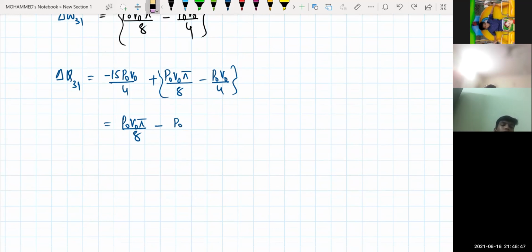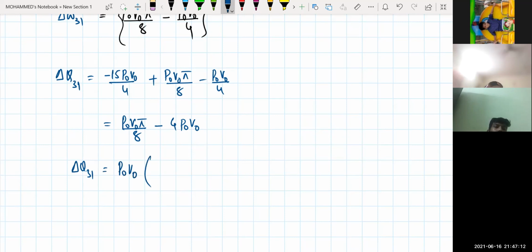I'll remove this one. Anyhow, it doesn't make much difference. So this will become for me how much? P naught V naught, I can even remove this one. Even this one I can write as 4 times P naught V naught. Correct? So delta Q from 3 to 1 will be equal to, I can take P naught V naught common, into this will become pi minus 32 divided by 8.